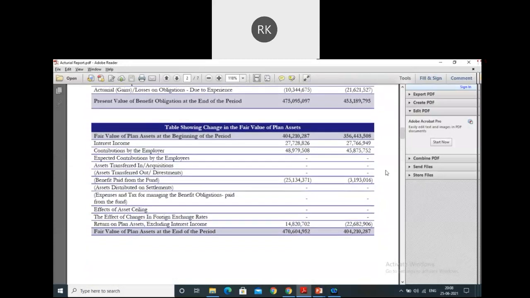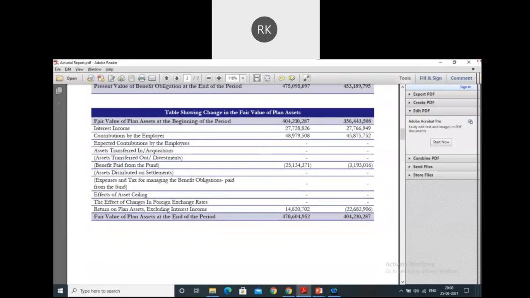We covered this in the last session, but in a hurry, related to the fair value of the plan assets, so I'll take you through it. When we talk about plan assets, there could be two instances: one where there are plan assets, and one where there is no plan asset altogether. The entity which has no plan asset is taking pure risk. It might happen they won't be able to pay off the liabilities on account of gratuity or leave encashment when employees separate. So there's a huge risk.